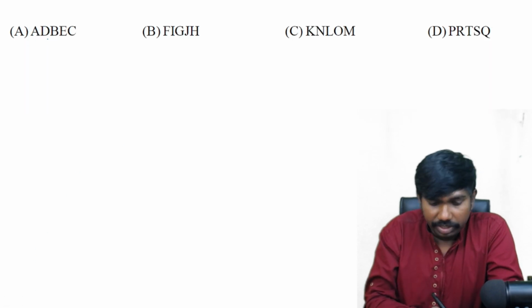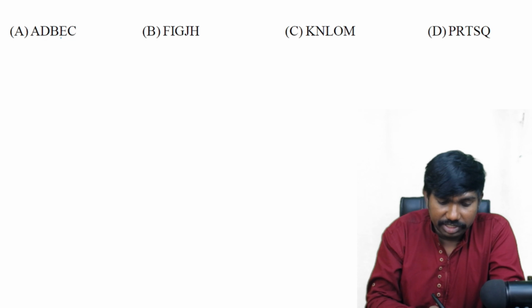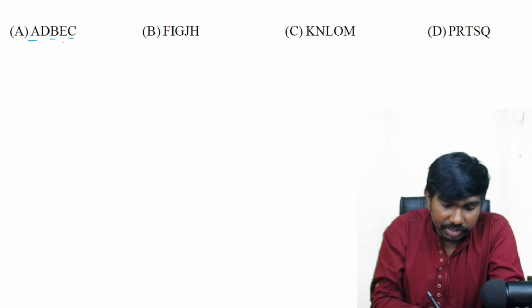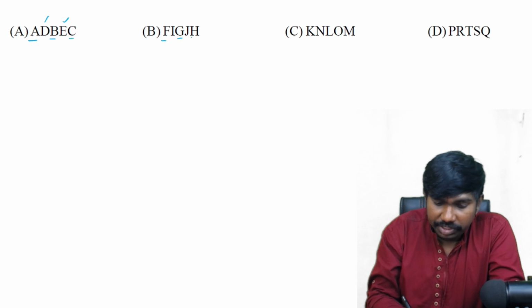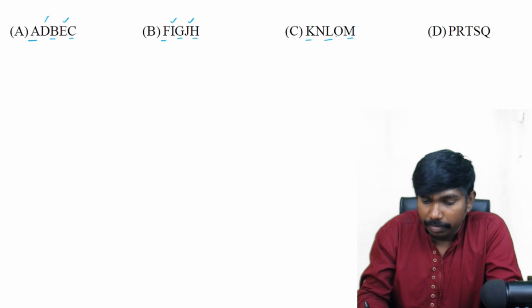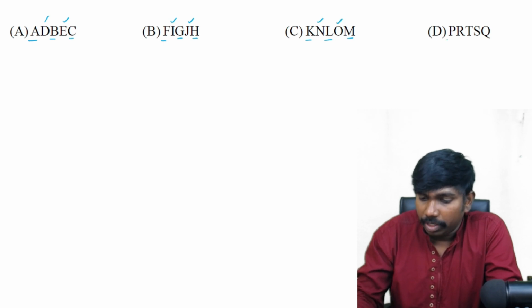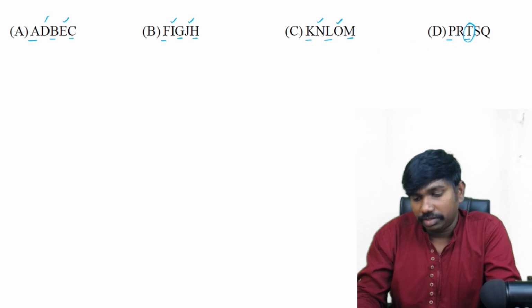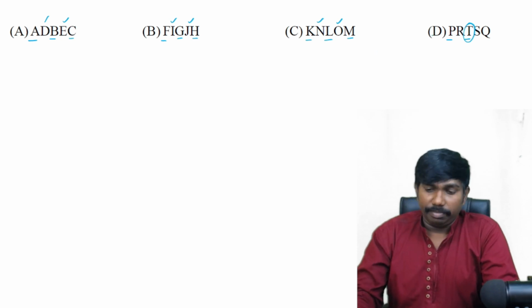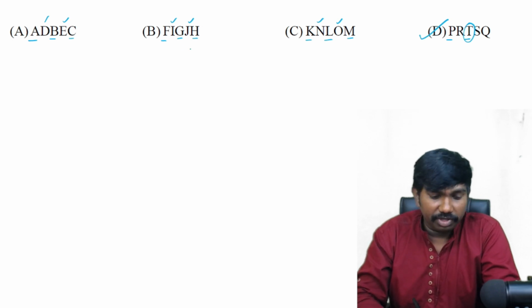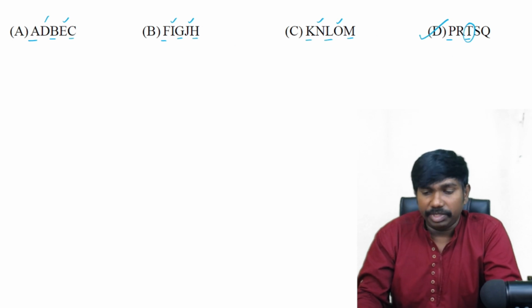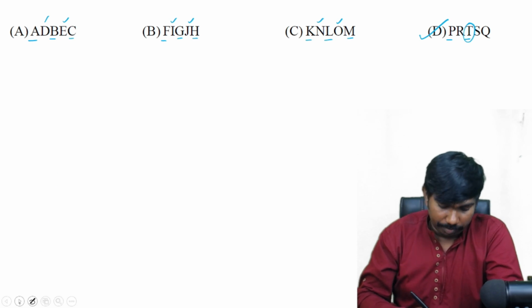Next one. Here the consecutive letters are there, but in a jumbled order. A, B, C, then D, E. F, G, H, then I, J. K, L, M, then N, O. P, Q. So Q must be there here, but Q is not there here. So not in the same order. All except option D are following a pattern. 5 consecutive letters are arranged in a pattern except in D.